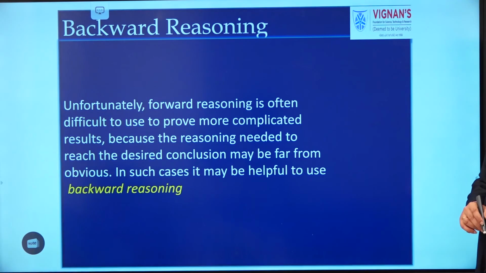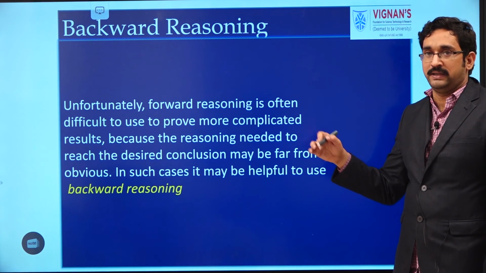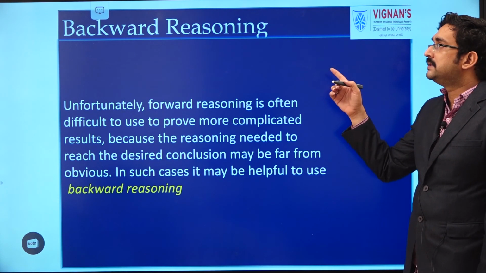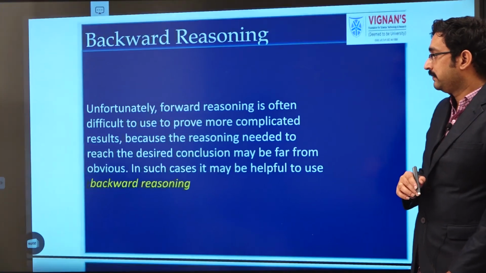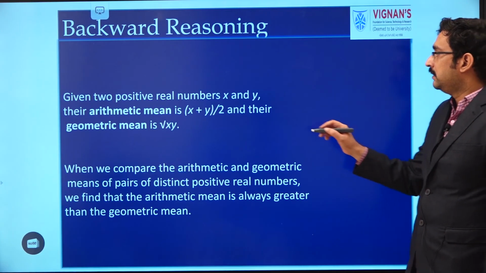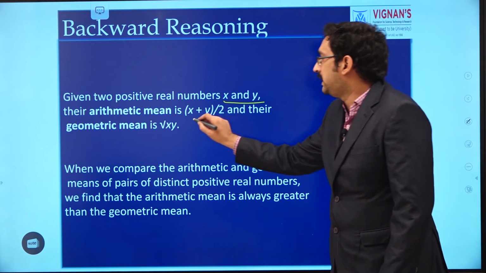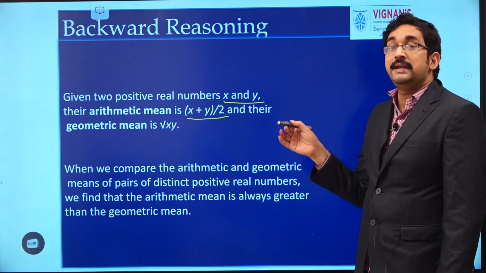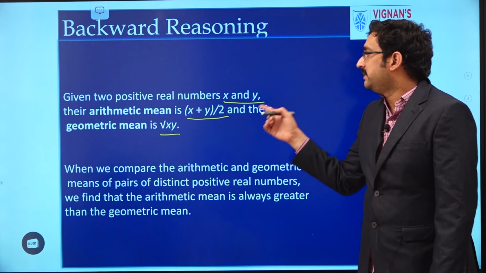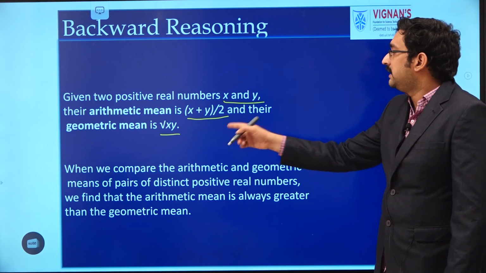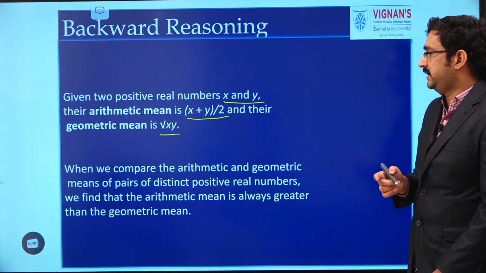Next one, backward reasoning. Sometimes it is not possible to solve the problems using that method. In that case, we can use backward reasoning. That means from the backward direction, we should prove the theorem. Consider one example. Take any two positive real numbers x and y. Their arithmetic mean is (x+y)/2 and their geometric mean is the square root of xy. We know that the arithmetic mean is always greater than or equal to the geometric mean. So using backward reasoning, we can prove it.